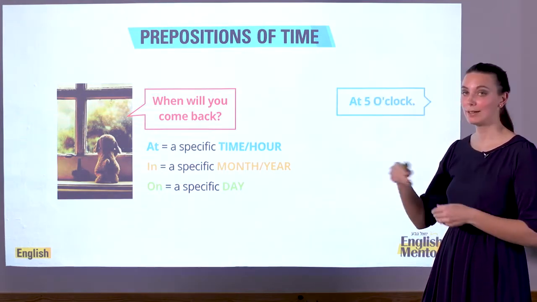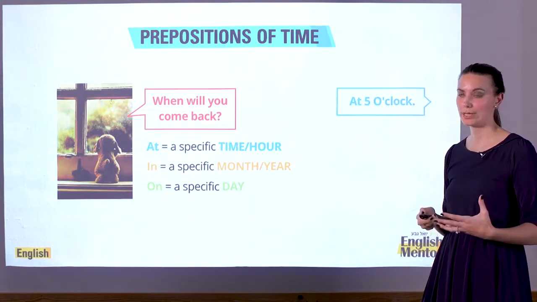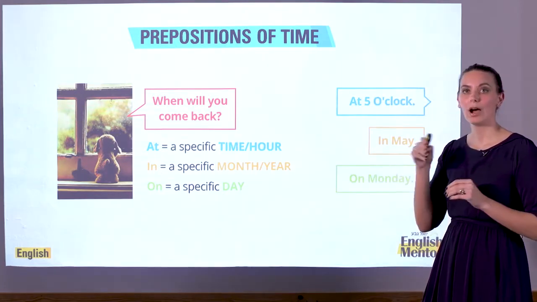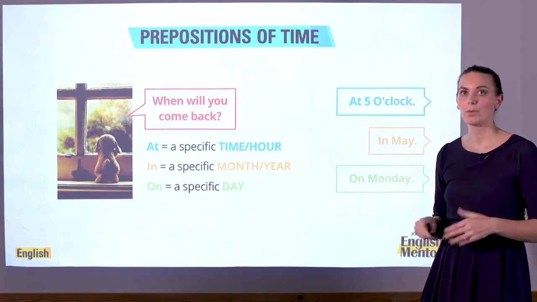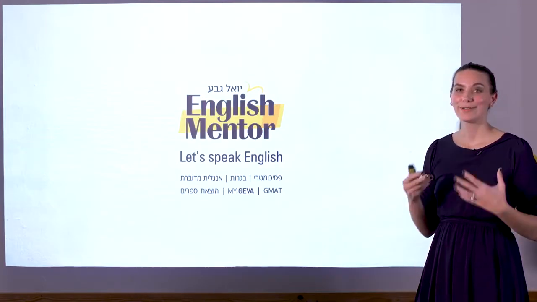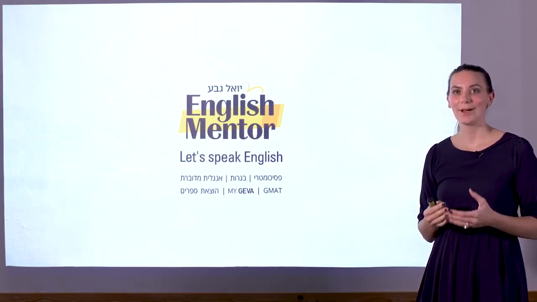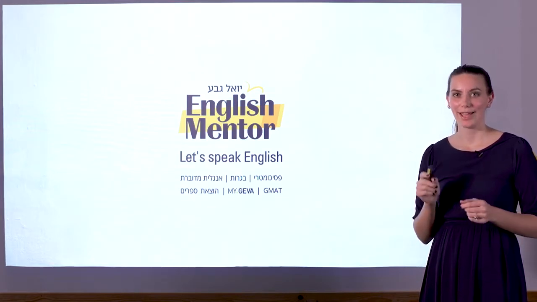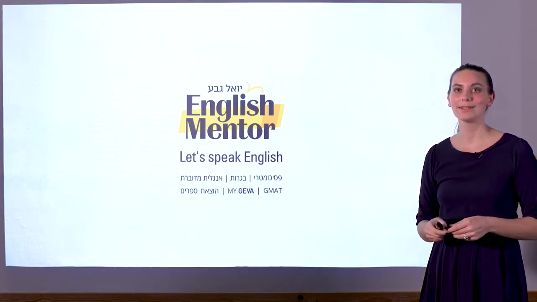We use in for a specific month or year, like in May, and on for a specific day. And we'll get into that in another lesson. So hopefully, for today's lesson, you understand how to use prepositions of place much better than before. And we'll get into class and we'll practice even more.